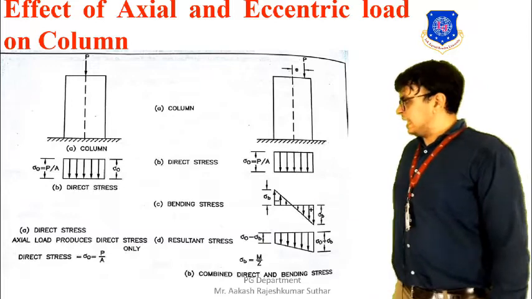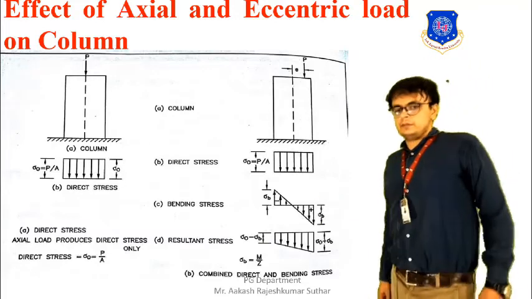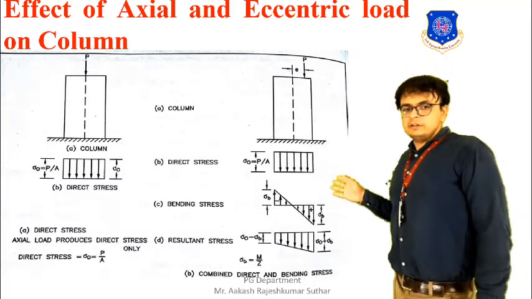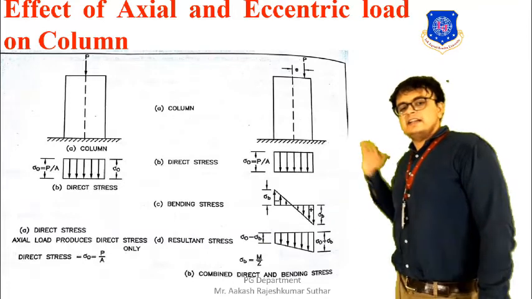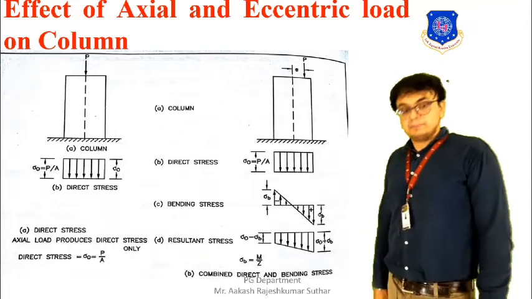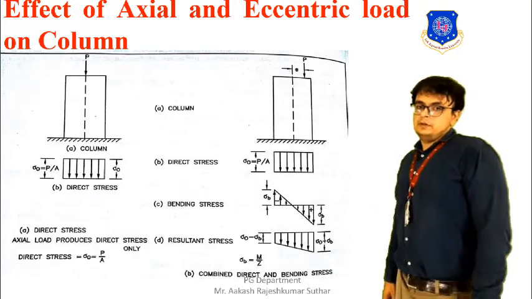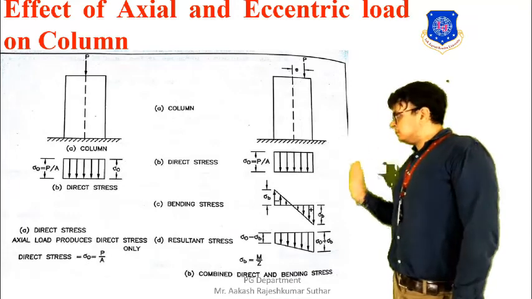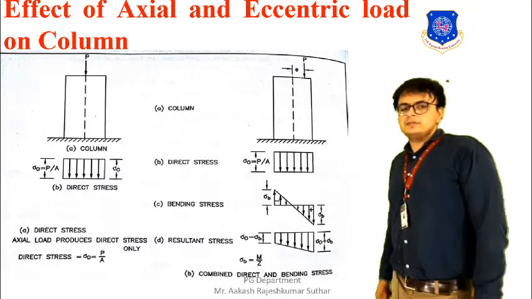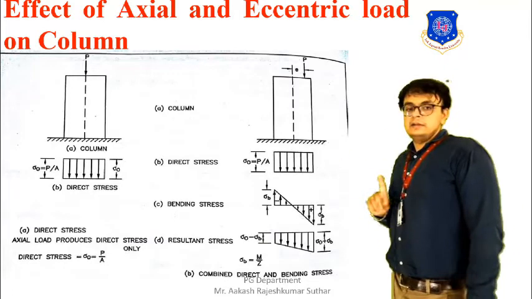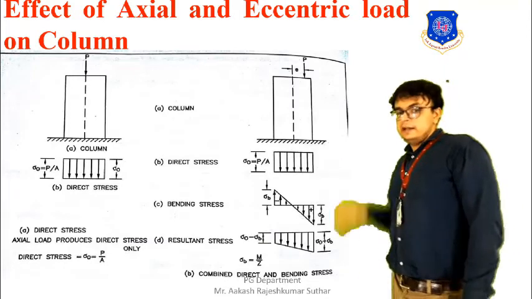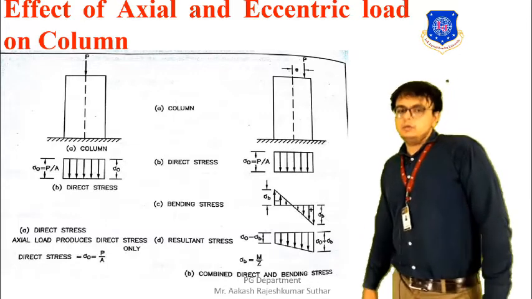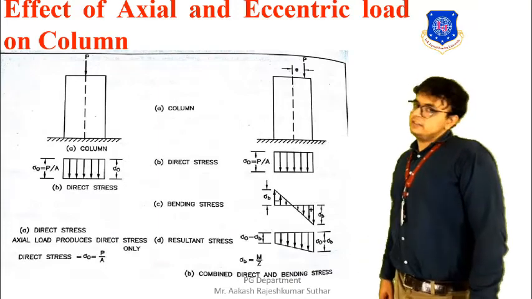There is a diagram showing the resultant stress. On the left hand side it will be equal to sigma 0 minus sigma B, and on the right side it will be equal to sigma 0 plus sigma B. One side it will be maximum and the other side minimum. On the maximum side it will be an addition, and on the minimum side it will be a subtraction. And mind well, this sigma 0 is P by A and sigma B, the bending stress, will be M by Z, moment divided by section modulus.